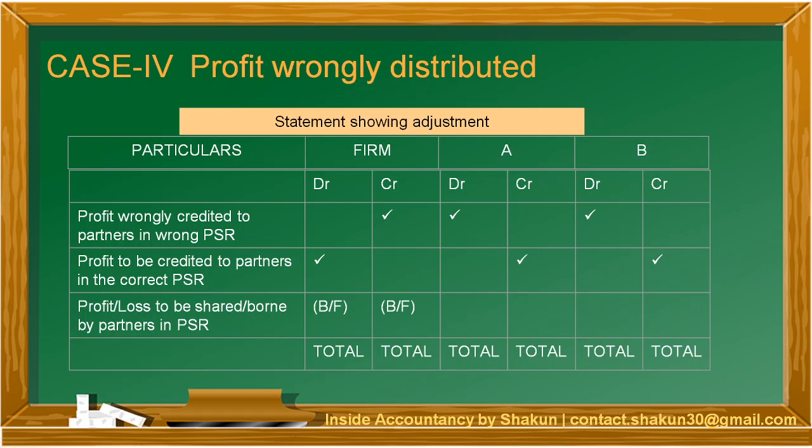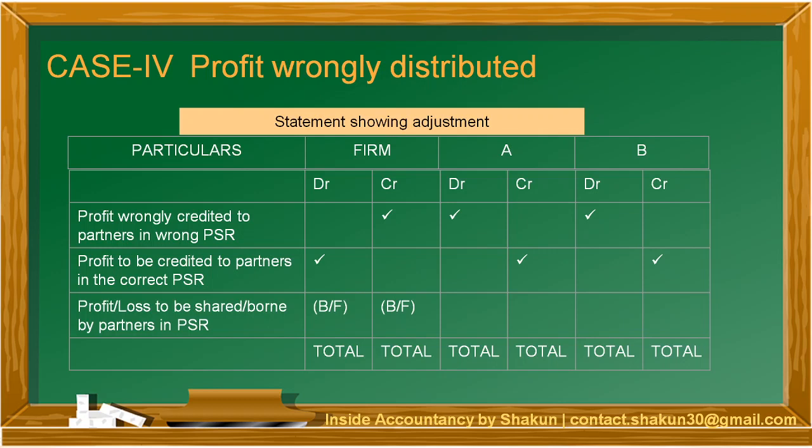The next thing which has been shown on the particulars column is profit to be credited to partners in the correct PSR. So the same profit now will be divided in the correct profit sharing ratio, and thus will be credited to partners. So A's account is credited, B's account is credited, and the firm's account is debited.